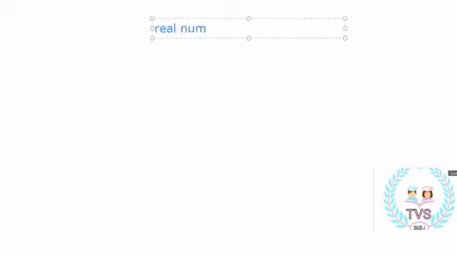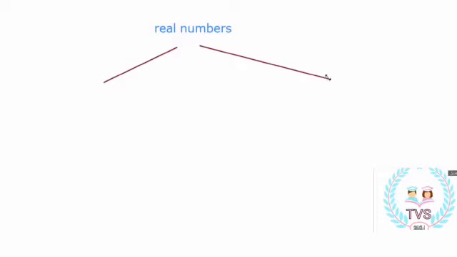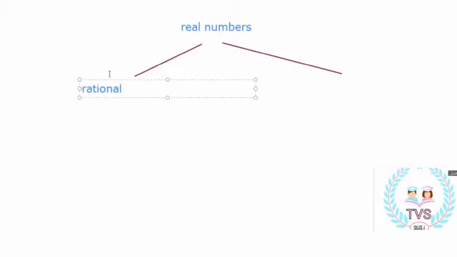Real numbers is divided into what and what? Who can remember? Real numbers is divided into rational and irrational numbers. Excellent.